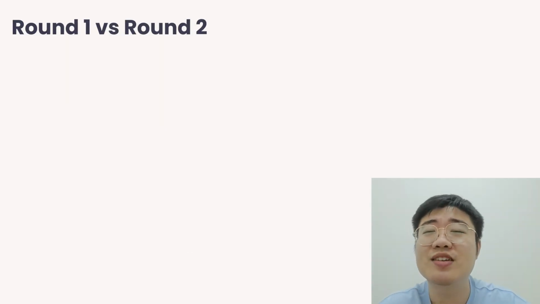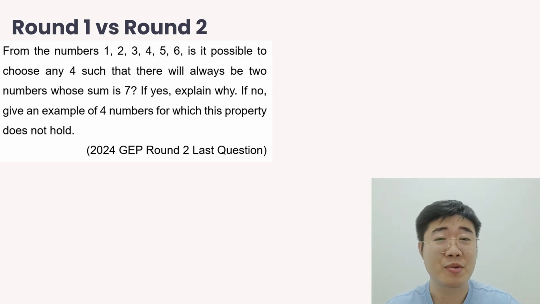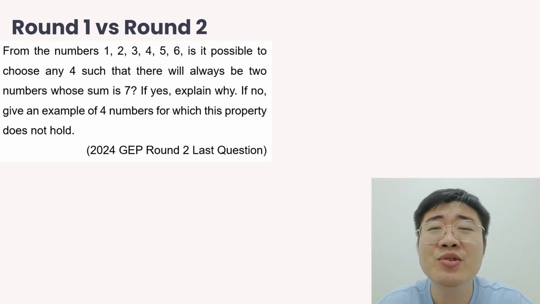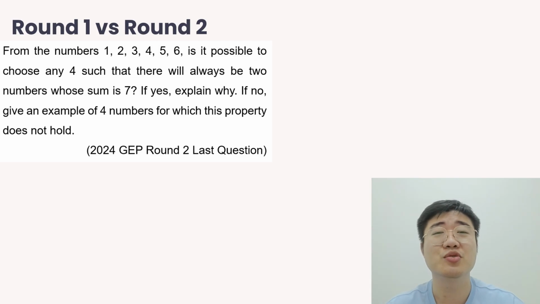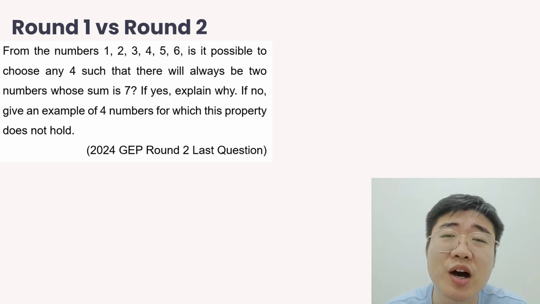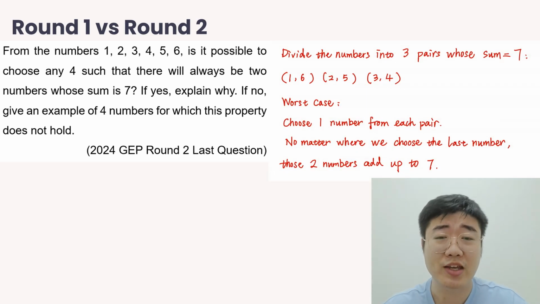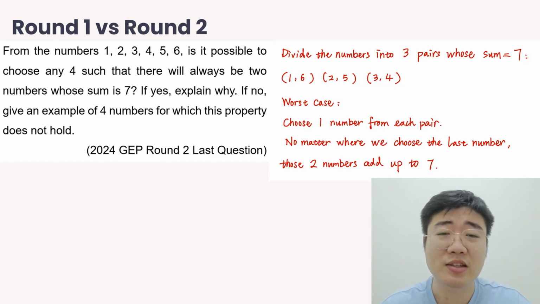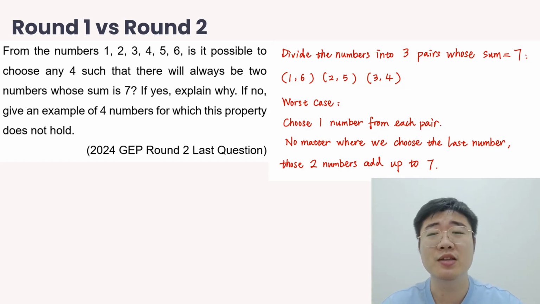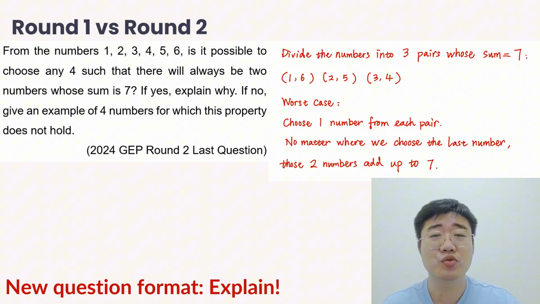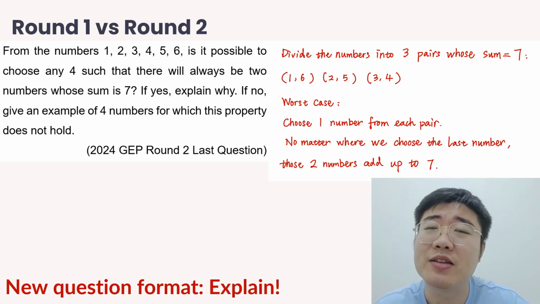So after we are clear about this, let's talk about the new question format. Now in round 2, remember just now there was one question where we need to explain our reason as well. So this was the last question from 2024. In this question, not only do we need to get the correct answer, but we also need to explain why. So here is an example of how you can explain the questions. You have to write the detailed steps on how you explain the questions here. So this will be another new question format.